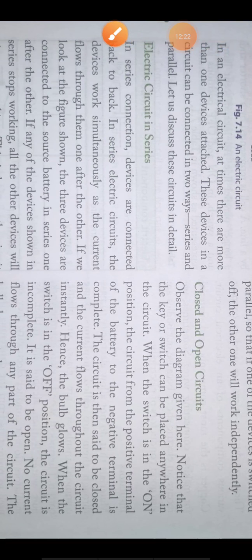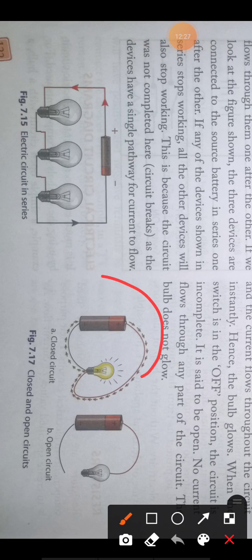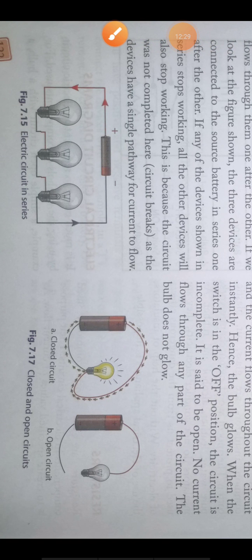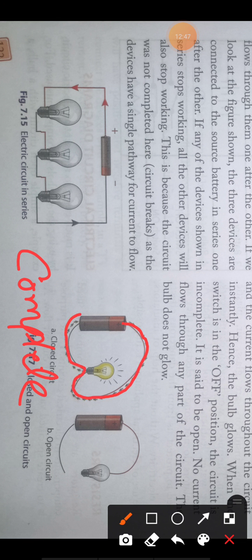Now closed and open circuit. This is the picture of a closed circuit. Closed circuit means when the switch is in on position. A closed circuit is also called a complete circuit, which means in a closed circuit, current flows. Here the bulb is connected, so this bulb will glow in the closed circuit.